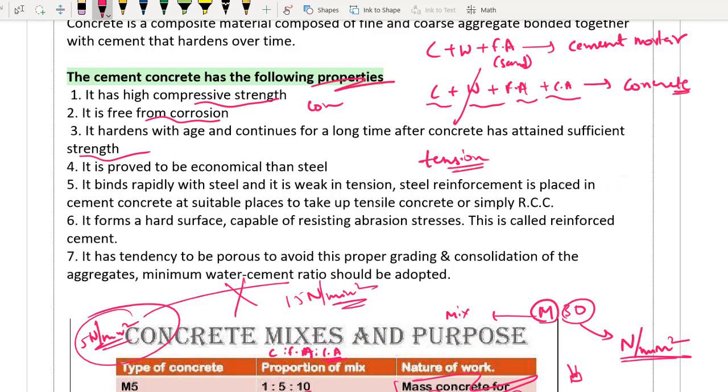Later on, when I'm teaching you different types of tests we perform on concrete, you will be getting one answer that when I'm talking about strength, its tensile strength is almost 1/7 of compressive strength. Okay, तो काफी कम हो जाता है. The tensile strength of concrete is very less. If you are applying tensile force to concrete, obviously क्या करेगा? क्रैक कर देगा. So obviously your structure is damaged.